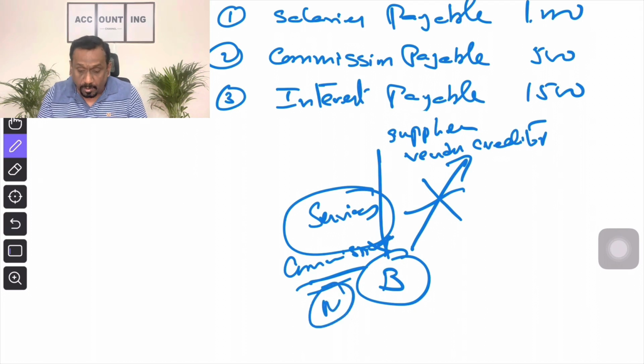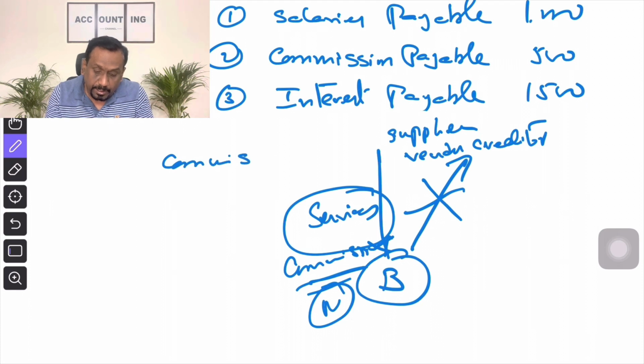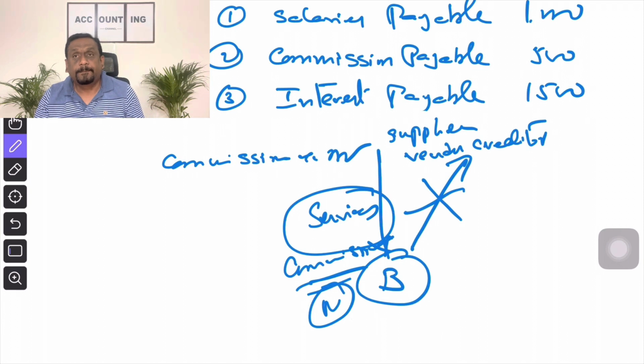Comes under nominal account. What is the principle under nominal account? Debit all expenses and losses, credit all incomes and gains. So commission account has to be debited. Commission account debit. Clear?